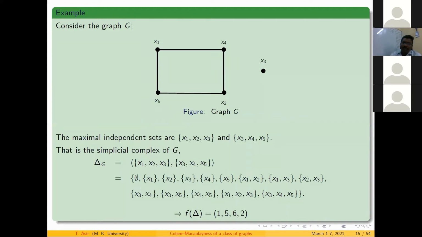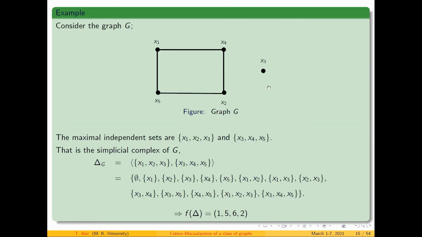I want to find the maximal independent sets. Since x3 is part of all the independent sets, I should collect x3. Then if I take x1, I should not take x4 and x5, so I can choose x2. Therefore x1, x2, x3 is one maximal independent set. Similarly, if I choose x4, I have to choose x5, and together with x3 that gives another maximal independent set. This graph has exactly two maximal independent sets, namely x1, x2, x3 and x3, x4, x5.